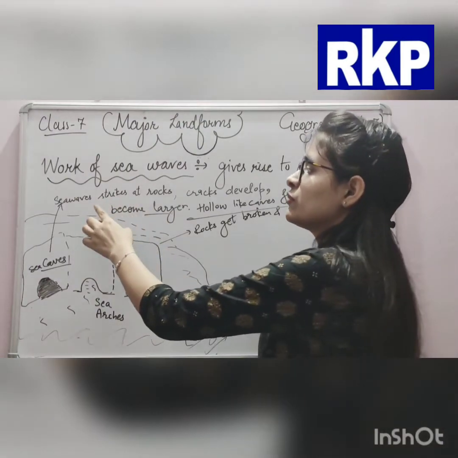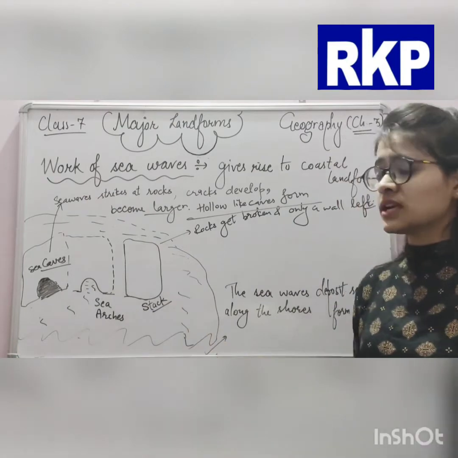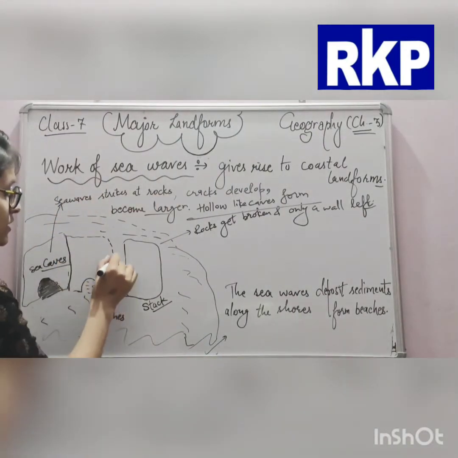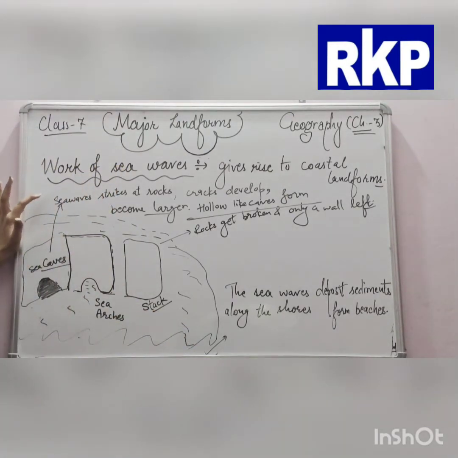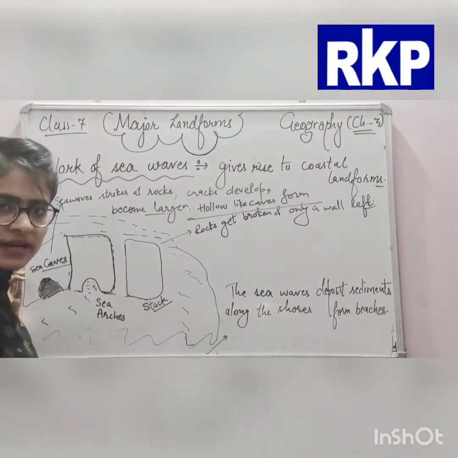So first of all, sea waves strike at rocks. These are some rocks in the sea. When sea waves strike at these rocks, first of all cracks develop between them. It means these rocks crack down.